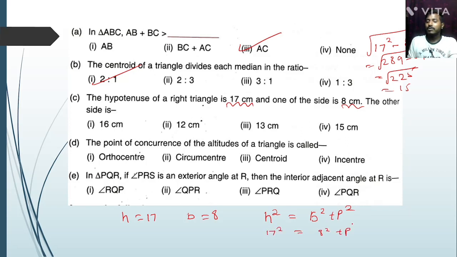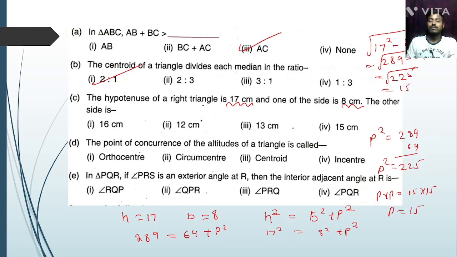So 17 square, that is 289, equal to 64 plus p square, so p square equal to 289 minus 64, that is 225. So we can write p into p, 225 as 15 into 15, so p equal to 15.